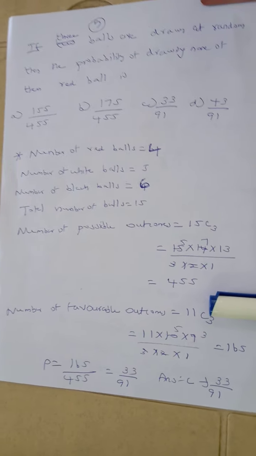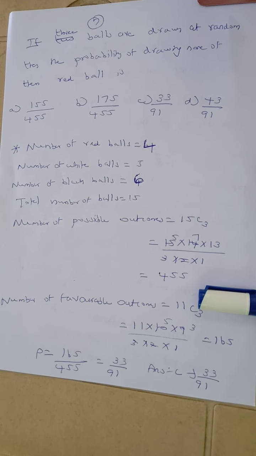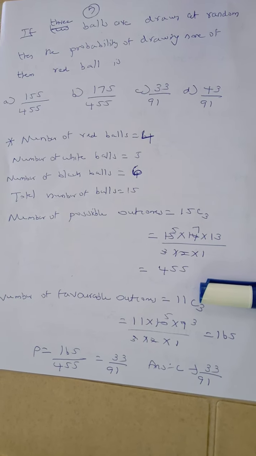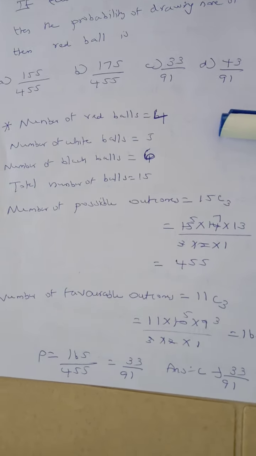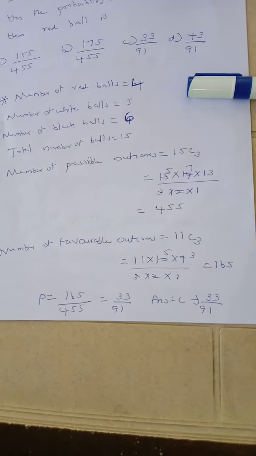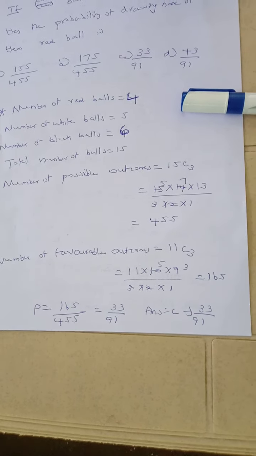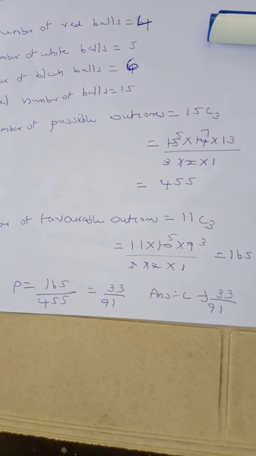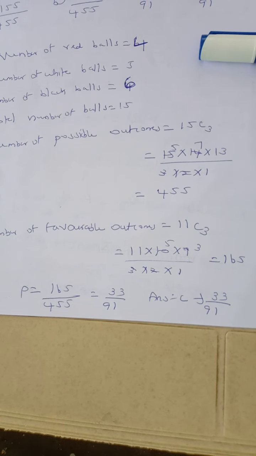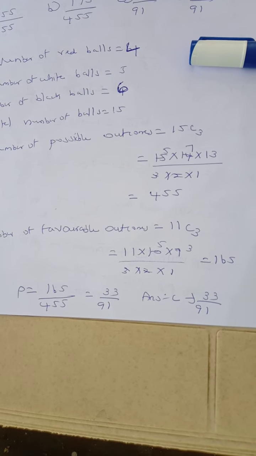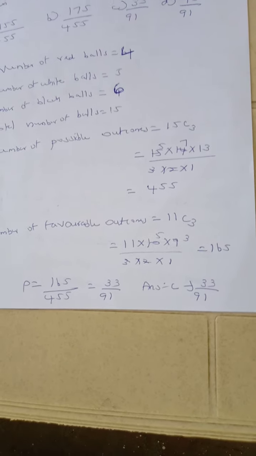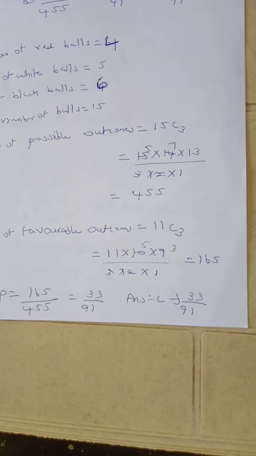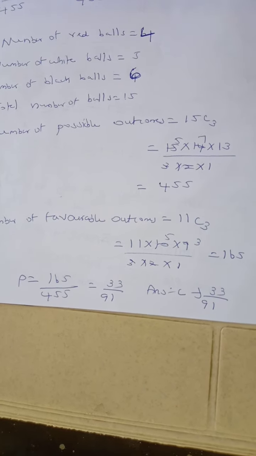So we are omitting the red color balls. Out of 15 we are omitting the 4 red balls, so the balance we are getting is 11 balls. Out of 11 we are going to take any 3. Number of favorable outcomes 11C3. Starting from 11 we are writing 3 numbers in decreasing order, 11 into 10 into 9 divided by 3 into 2 into 1. So number of favorable outcomes 165. So probability is equal to 165 by 455, which is equal to 33 by 91. So the correct option is option C, 33 by 91. Let us move to the next question.